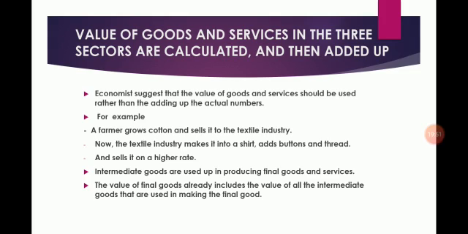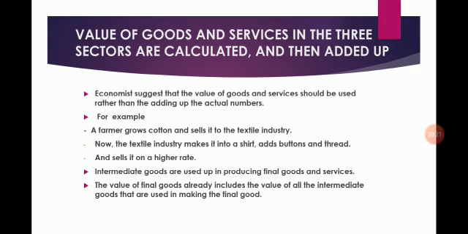So students, let us see one more example. A farmer grows cotton and sells it to the textile industry. Now the textile industry makes it into a shirt, adds button and thread, and sells it at a higher rate. In this way, we have seen that in the final product, all the expenses are added to it, and from the consumer it is taken.